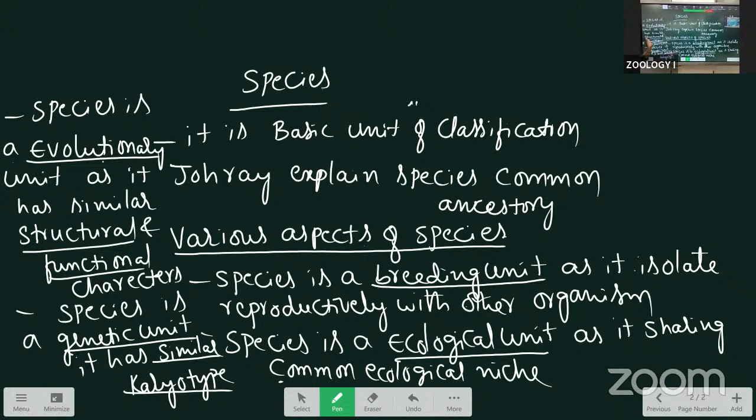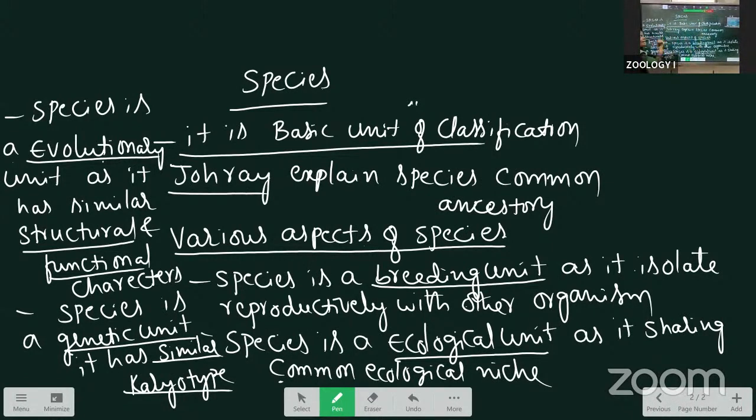Here, this one is important, students. The definition is important. An interbreeding group of similar organisms sharing a common gene pool, giving fertile offspring, is called a species. The species is the basic unit of classification. And John Ray explained the species as a common ancestry.